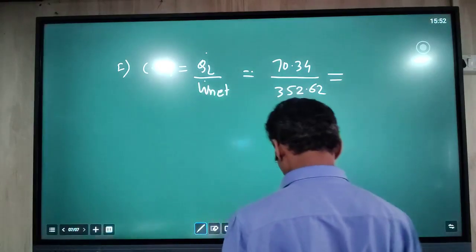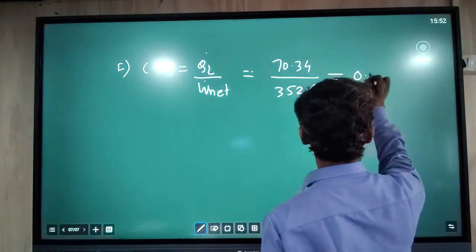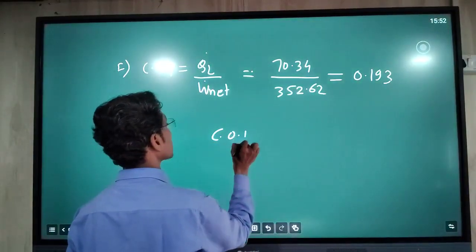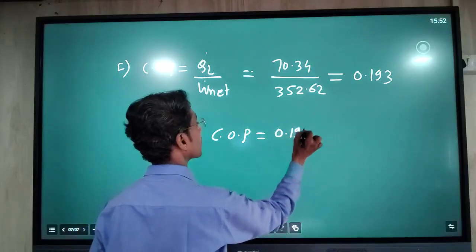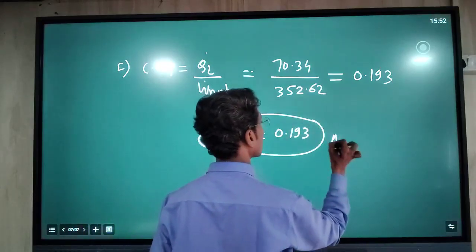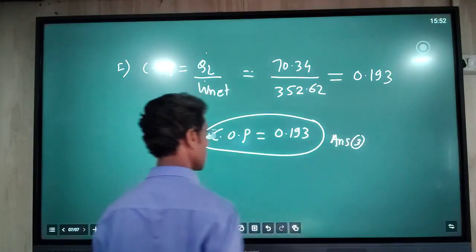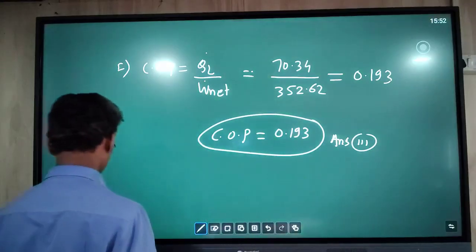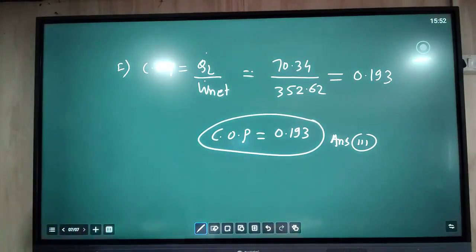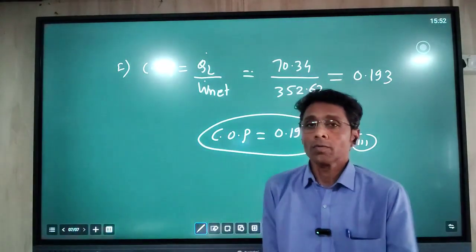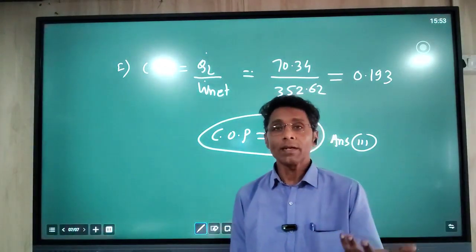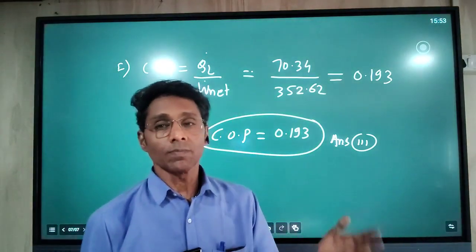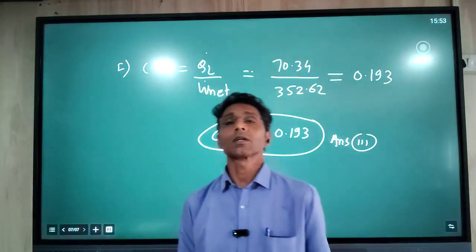Taking this ratio, we find the value of COP as 0.193. This is your third answer. So in this way, in this numerical we have seen the procedure to find the mass flow rate, net work and COP of the simple cooling system of an aircraft refrigeration system.